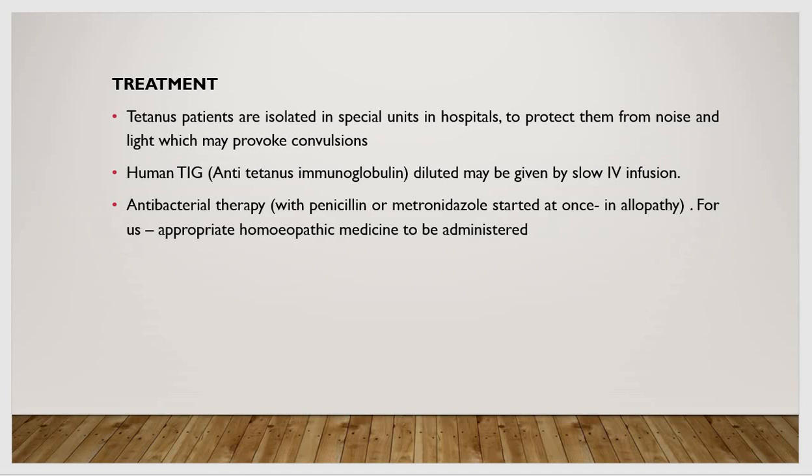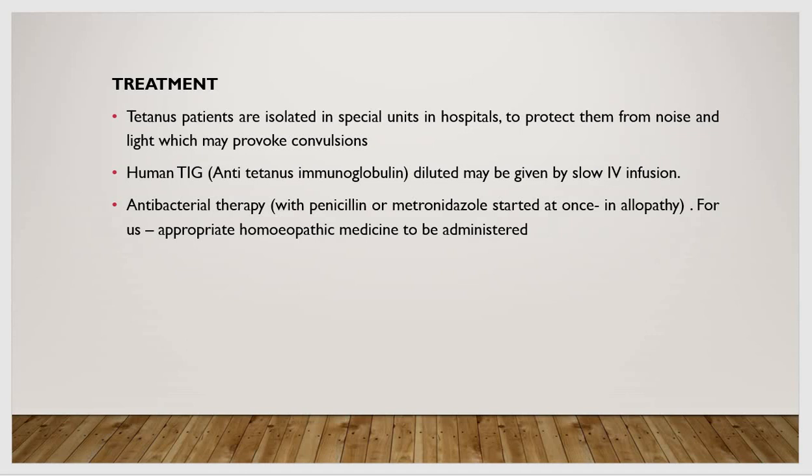Then human TIG, anti-tetanus immunoglobulin, diluted, may be given by slow IV infusion. Another thing followed in allopathy is antibacterial therapy, but for us the appropriate homeopathic medicine must be administered as soon as possible.